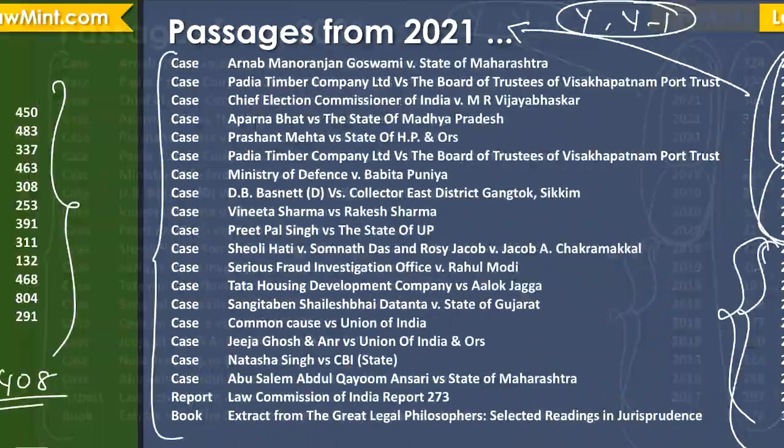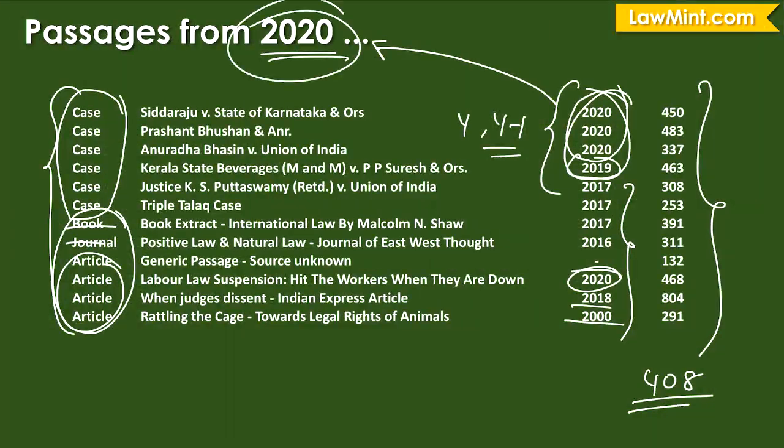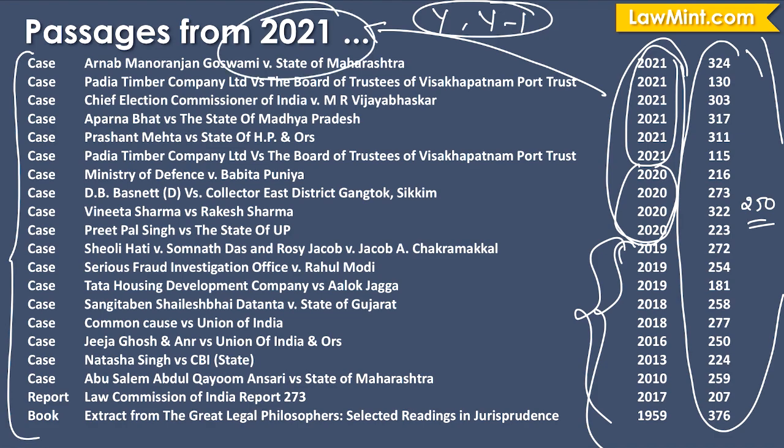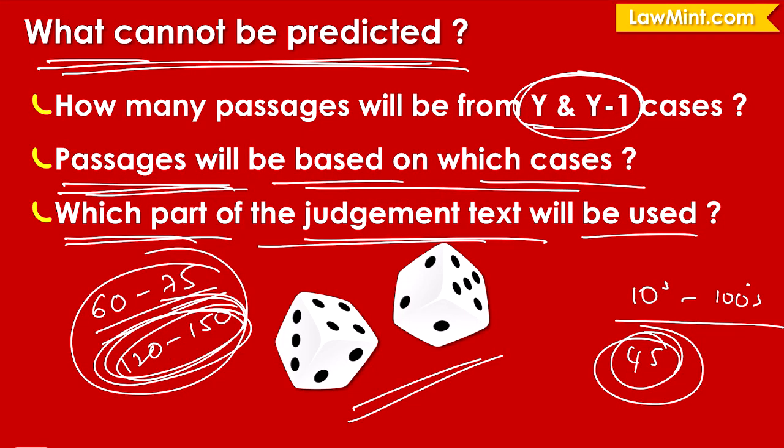If you have gone through what has happened in 2020 and if you have seen the 2021 question paper, this is what we arrive at, that there are a lot of random variables that we will have to deal with for the upcoming examination, which should definitely not be a cause for worry, because these are the same random variables that all applicants or all candidates are dealing with. So all of us are in the same boat.